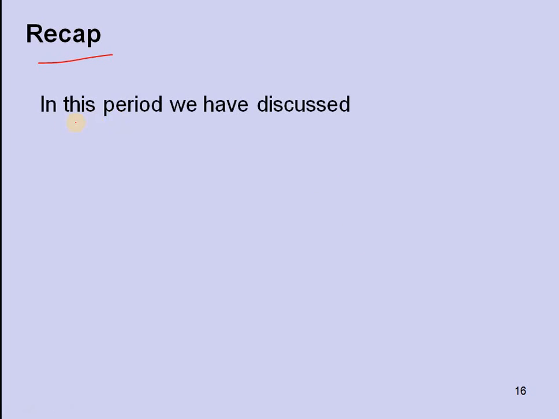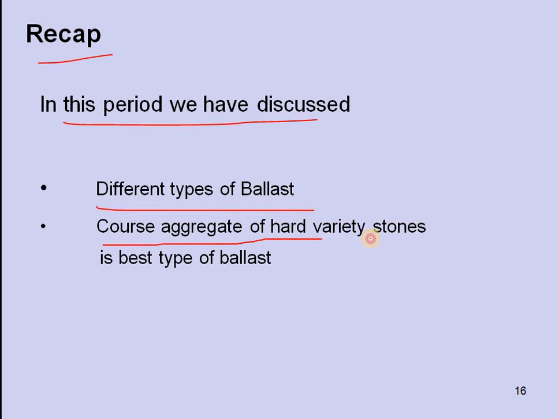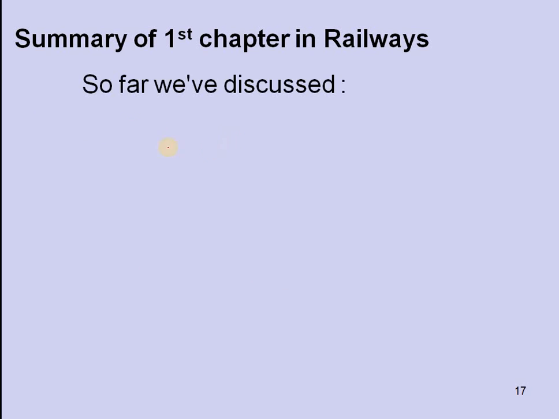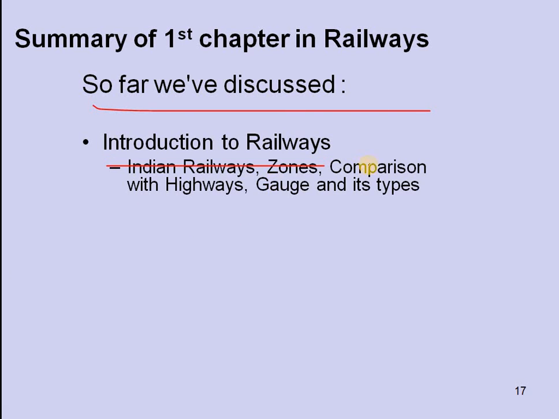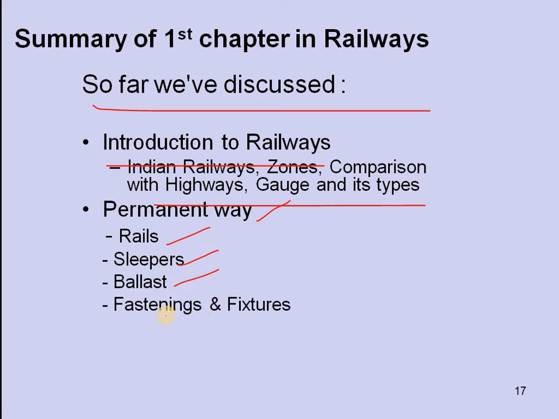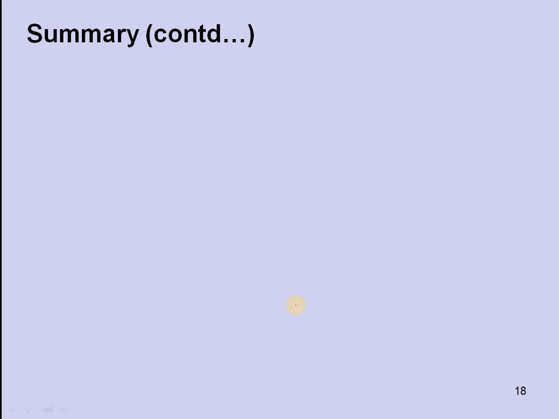Once we recap, in this period we have discussed different types of ballast. Coarse aggregate of hard variety stones is the best type of ballast. So far we have discussed introduction to railways, Indian railway zones, comparison with highways, gauge and its types, and permanent ways, rails, sleepers, ballast, fastenings and fixtures, rail joints, and coning of wheels.